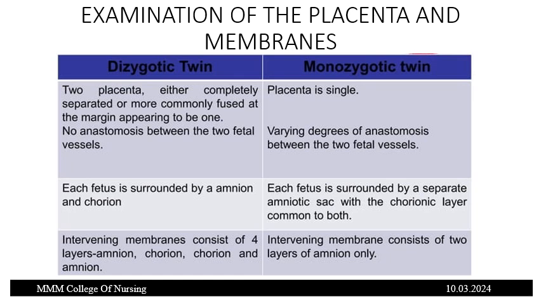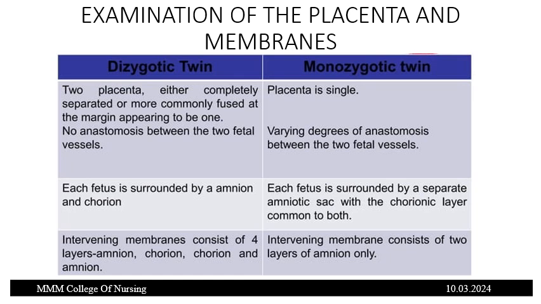In the case of dizygotic twins, it means there are two ova and two separate sperms. Two placentas will be there, either completely separate or, more commonly, fused at the margin, appearing to be one, but it is not truly fused, and there is no anastomosis between the two fetal blood vessels. In the case of monozygotic twins, the placenta will be single. Varying degrees of anastomosis between the two fetal blood vessels will be seen.